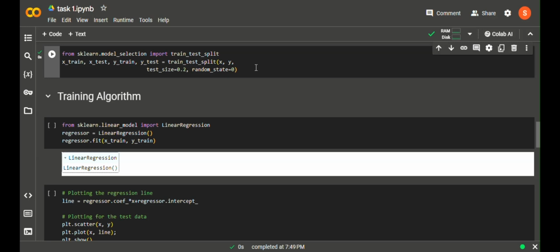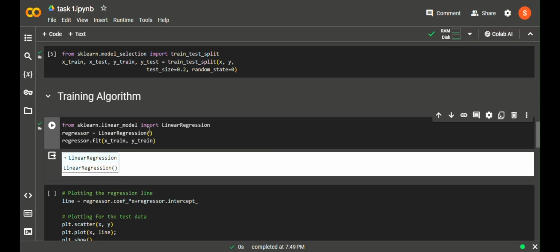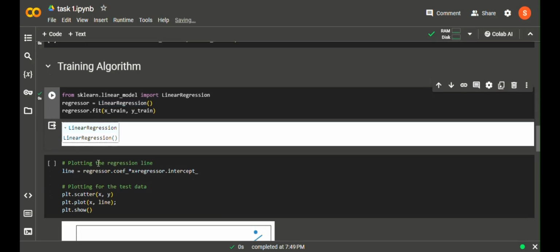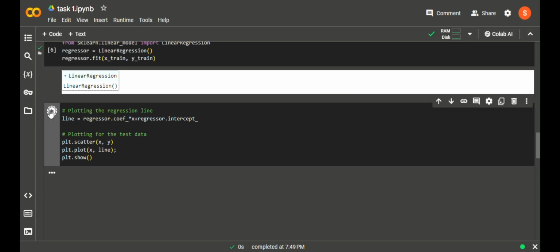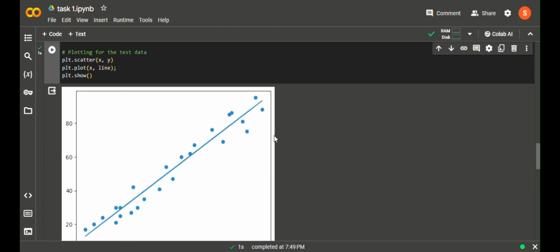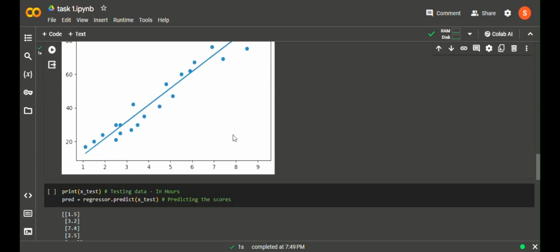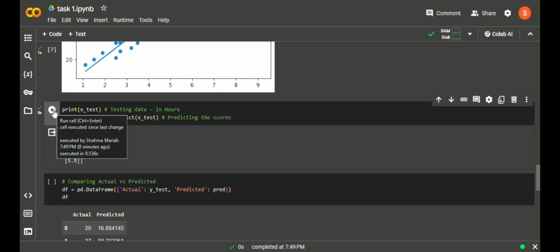So let's train the algorithm using the regressor as the model. We are storing our model in a variable called regressor, so we can access it later to predict the score. So the training is done. Now let's draw the regressor line, to show the accurate line that we have chosen for this set of data points. This is the data, and this is the linear regressor line, that is reducing the error.